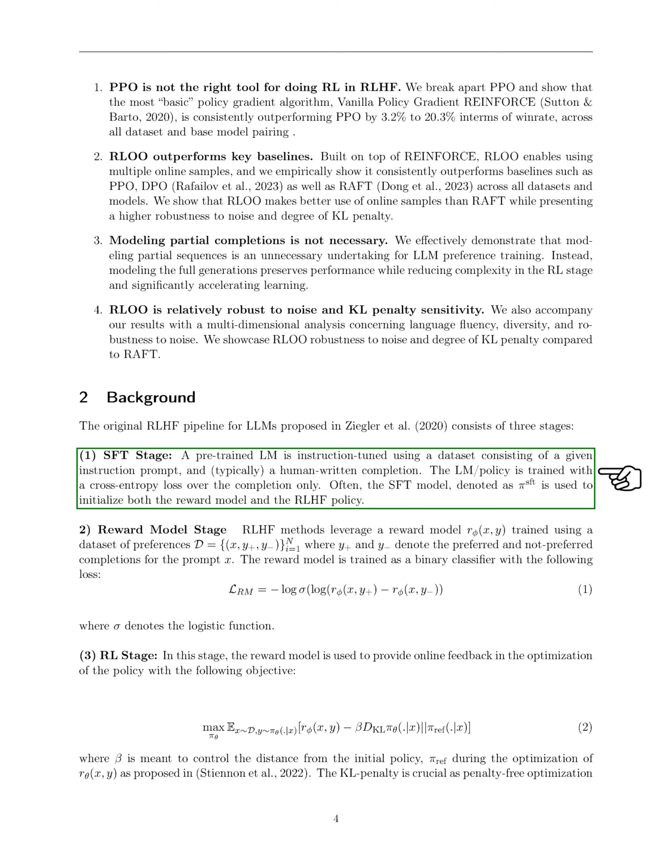Firstly, in the supervised fine-tuning (SFT) stage, we start with a pre-trained language model. This model undergoes further training with a specific set of instructions paired with human-written responses. The goal here is to fine-tune the model so that it generates responses closely aligned with the human-written examples, using a method called cross-entropy loss that focuses on the accuracy of the generated completions. Typically, the model fine-tuned in this stage serves as a starting point for the next two stages.